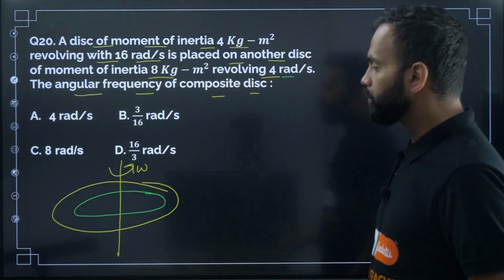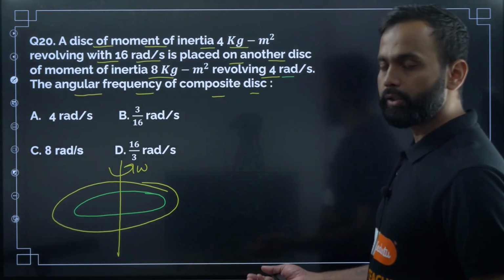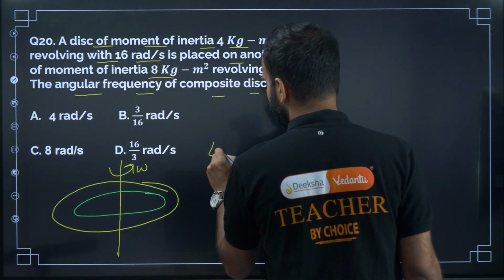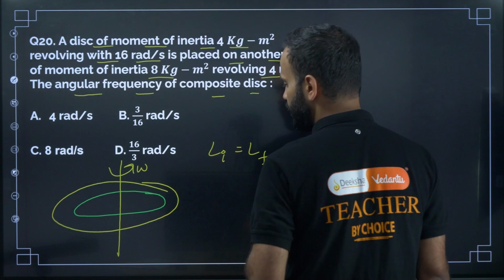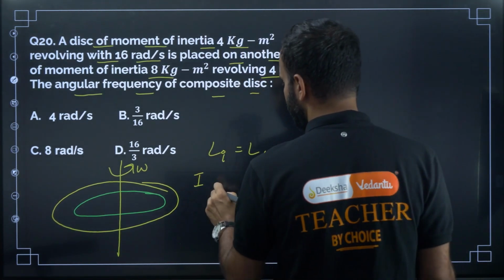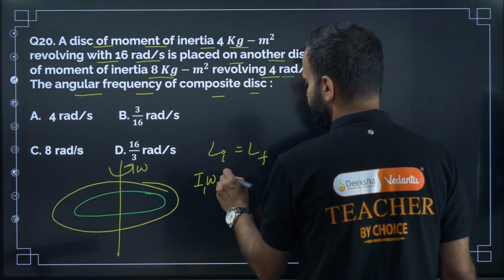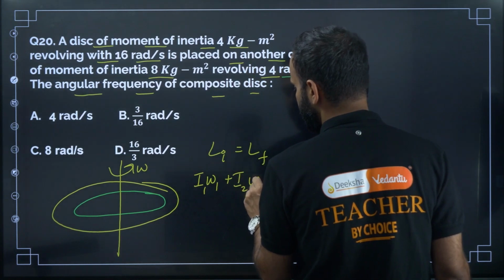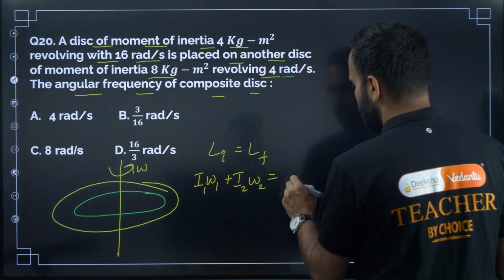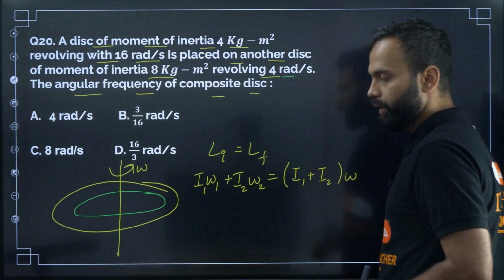Apply the conservation of angular momentum theorem, right? Why are we applying it? Because there is no external torque acting on our system, right? So what is the conservation of angular momentum? Initial angular momentum equals final angular momentum. What is the initial angular momentum? Moment of inertia of the first disk, I1, times angular velocity of the first disk, plus moment of inertia of the second disk times angular velocity of the second disk, which is equal to, since the second disk is placed on the first disk, the total moment of inertia I1 + I2 times the common angular velocity omega.